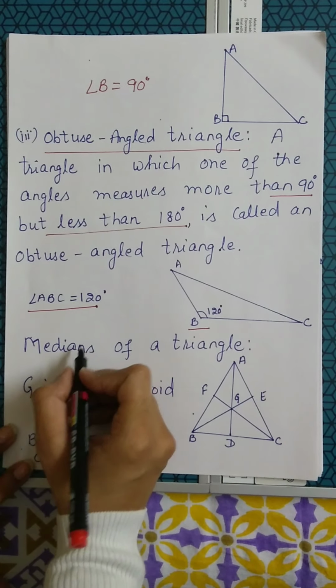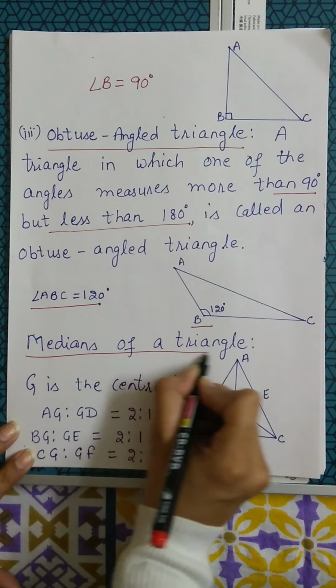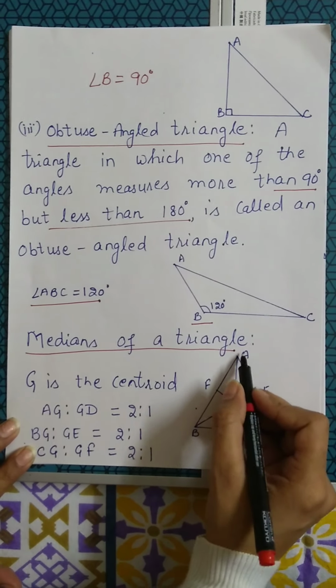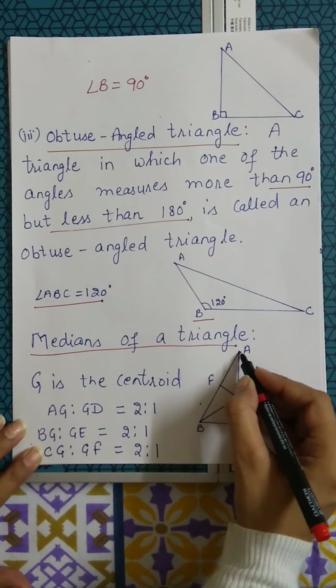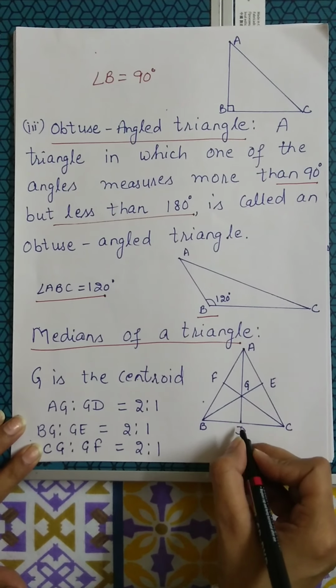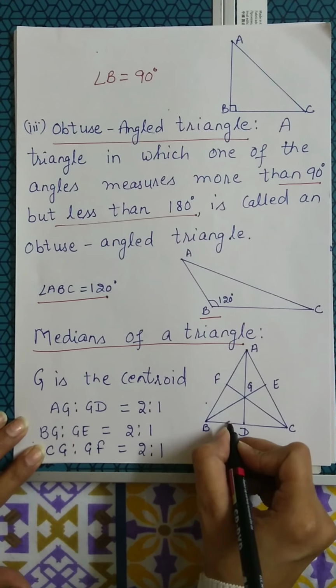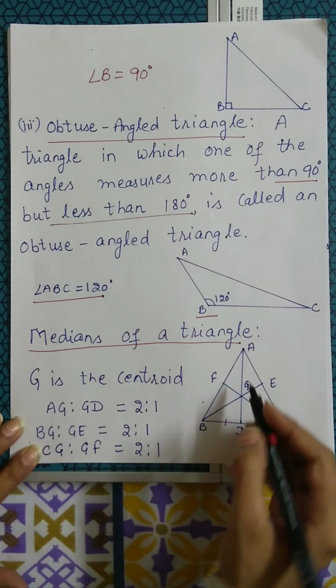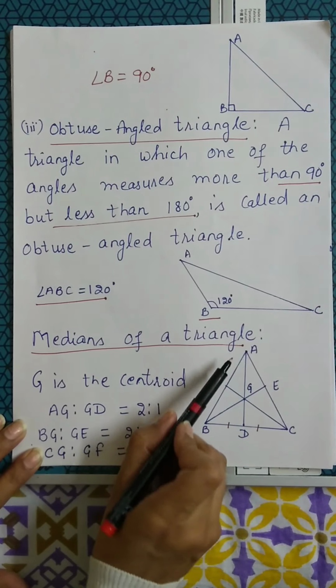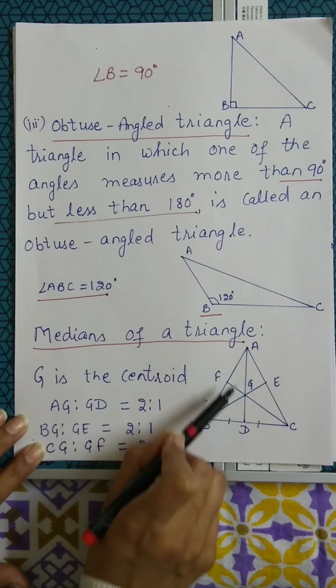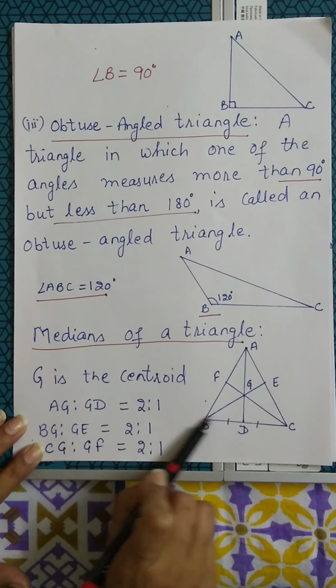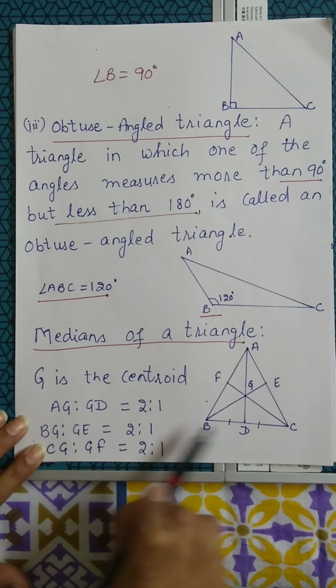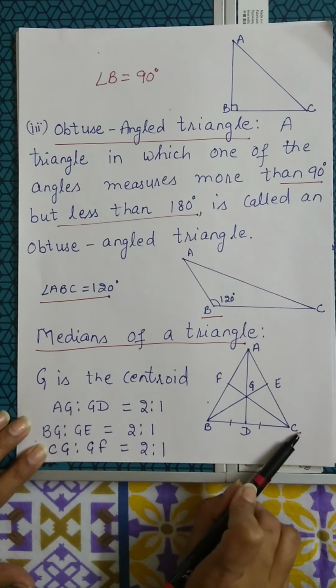Now a few more concepts we need to discuss. First of all, median. A median is a line segment which falls from a vertex to the opposite side, dividing it into two equal parts. So if I say from vertex A, AD is the median, then AD will be dividing BC into two equal parts, that is BD is equal to DC.